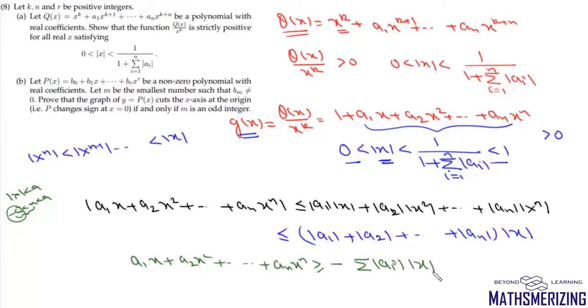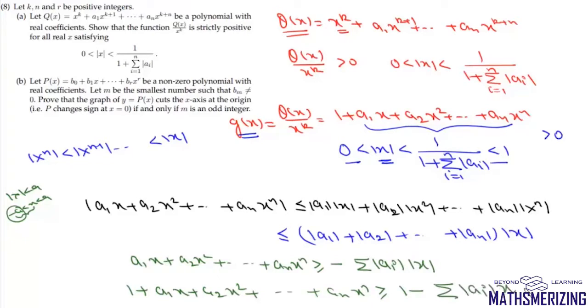Now what we'll do is we'll add 1 also. Now we'll add 1, then we can write 1 plus a1x plus a2x square plus an x to the power n, and it is greater than 1 minus summation mod ai